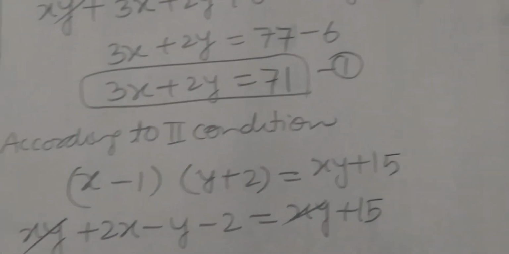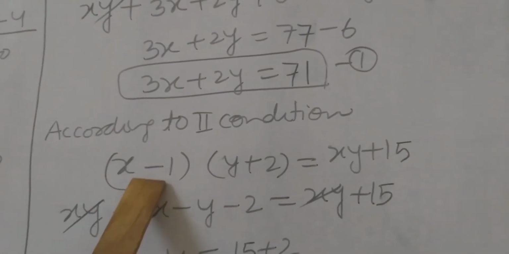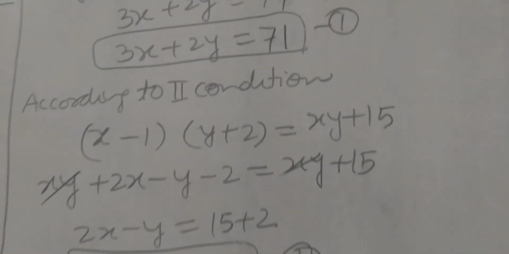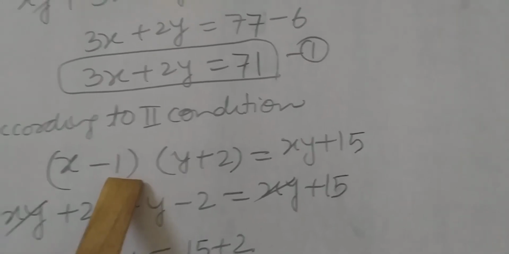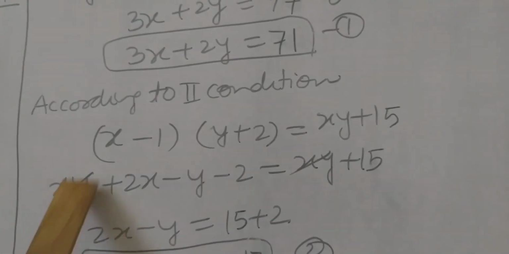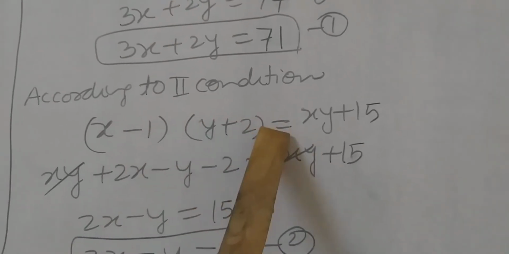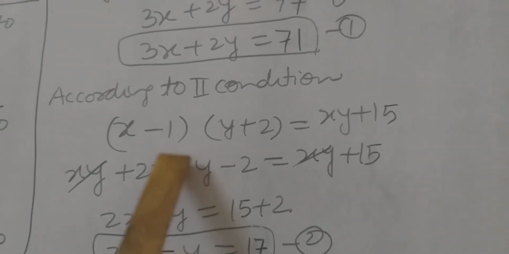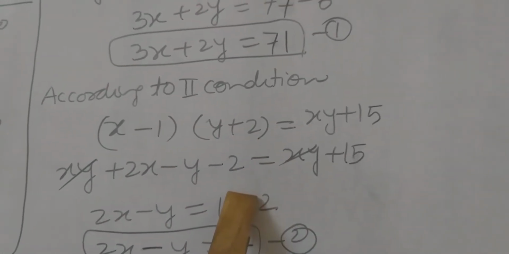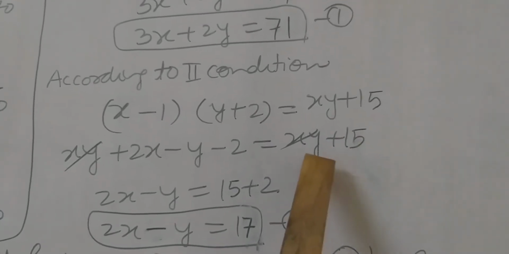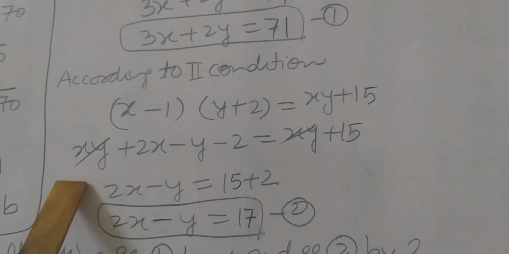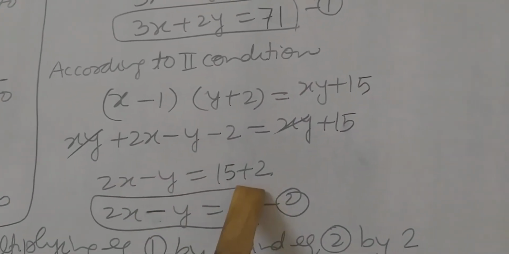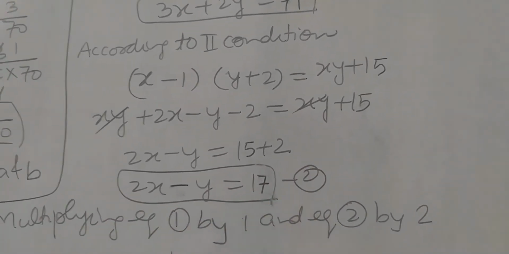Okay? Remember, so the equation will become now (x minus 1) into (y plus 2) equals xy plus 15. Now multiply in the same way. x multiplies both of them first: x into y, xy; x into 2, 2x. Minus 1 multiplies both of them: minus 1 into y, minus y; minus 1 into 2, minus 2. Equals xy plus 15. So xy cancels. 2x minus y, minus 2 transposed to this side. 2x minus y equals 15 plus 2. 2x minus y equals 17.